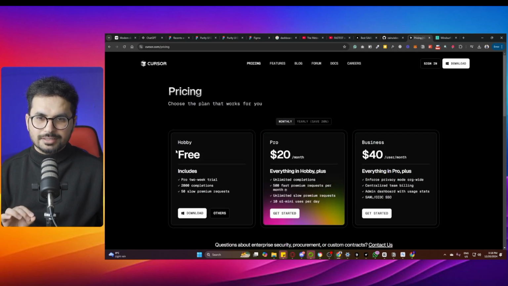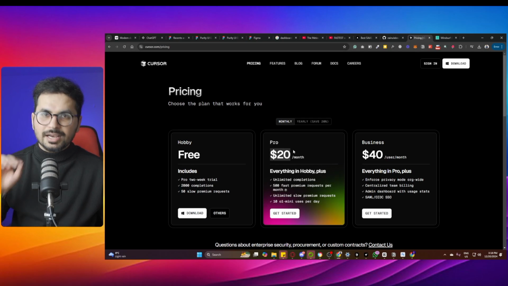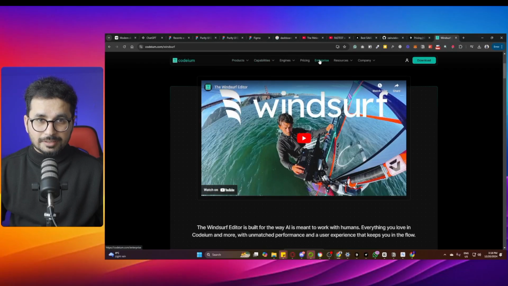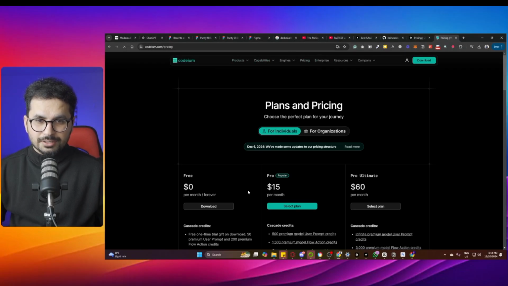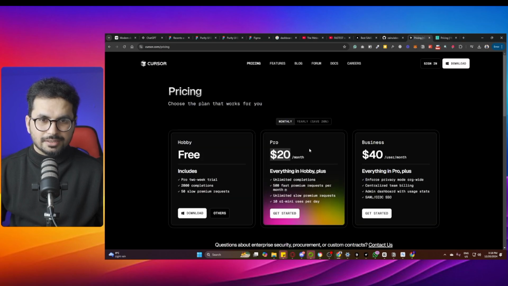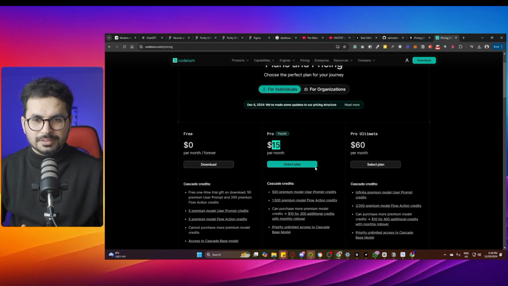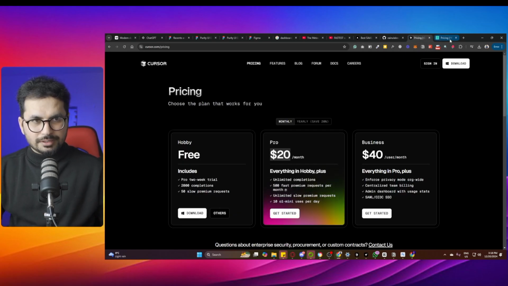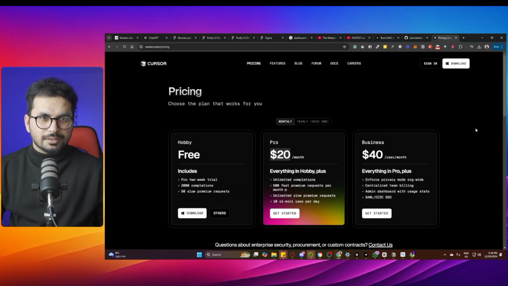Cursor is free to use, of course, and then the Pro plan is $20 per month. I highly recommend using the Pro plan because it will give you so much freedom to write anything that you want. On the other side, Windsurf is a bit cheaper: Cursor is $20 and Windsurf is $15 per month. But Cursor is the industry standard. Most people use Cursor, Windsurf is not used by too many people. So I highly recommend using Cursor.